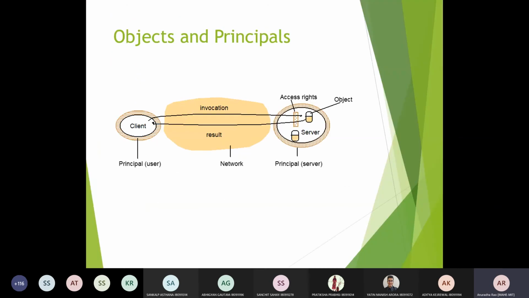So basically, if you consider a client server architecture, there will be some client process which is working in one of the systems, and there are some servers, or here in this particular case you take some server, and then it is rendering some of the services. So in that server you will have various objects. Okay, so that means you are working on various processes. So from the client side, you are actually invoking a particular method or a service which is required for your work. So a request is put up from the client side to get that particular service.